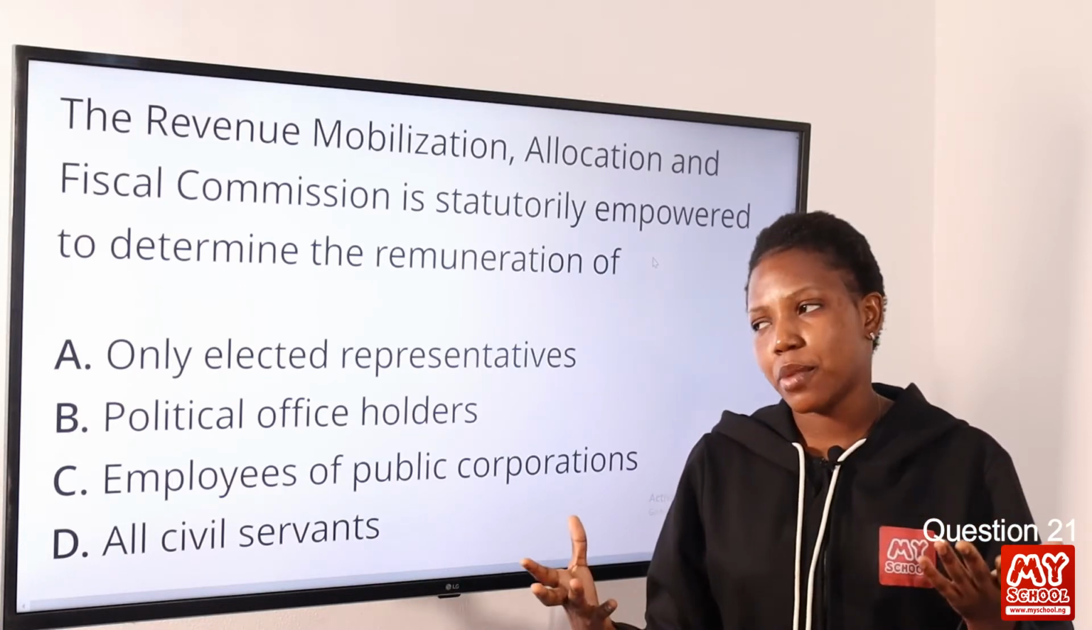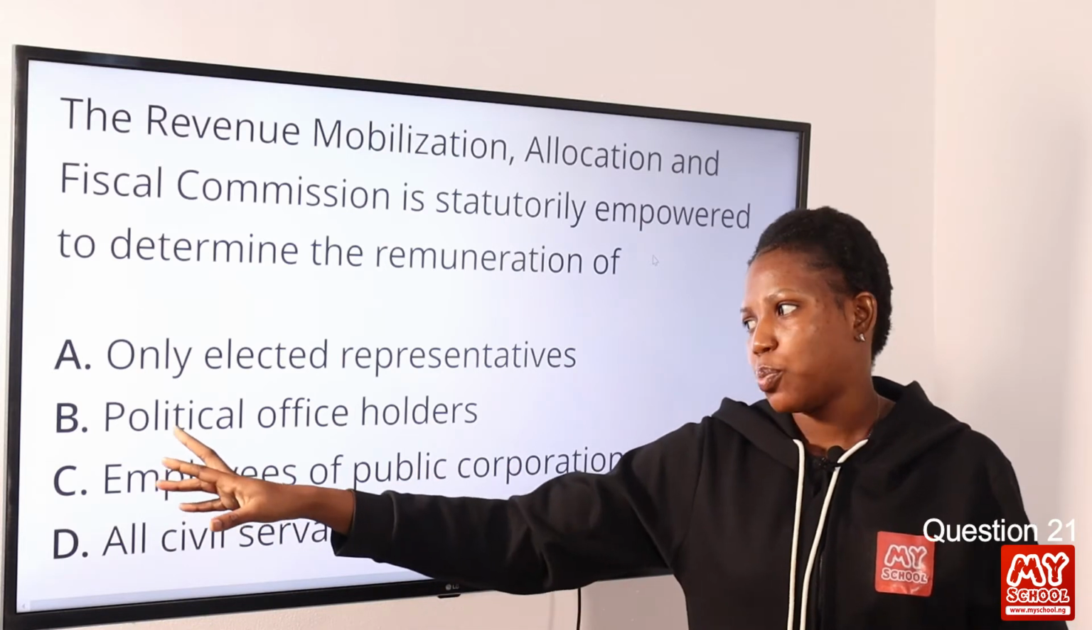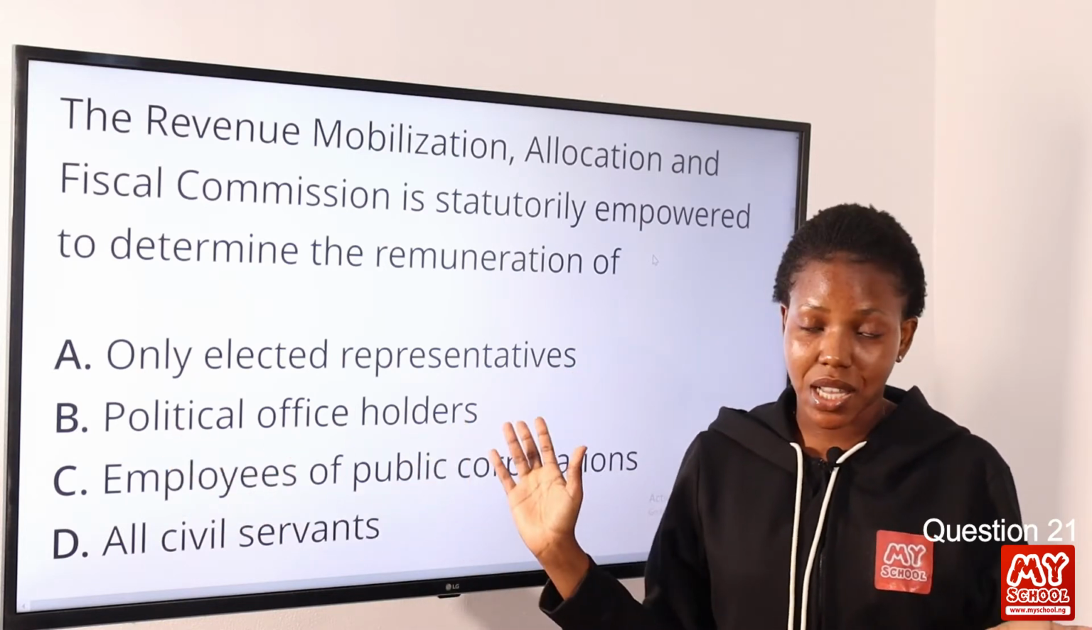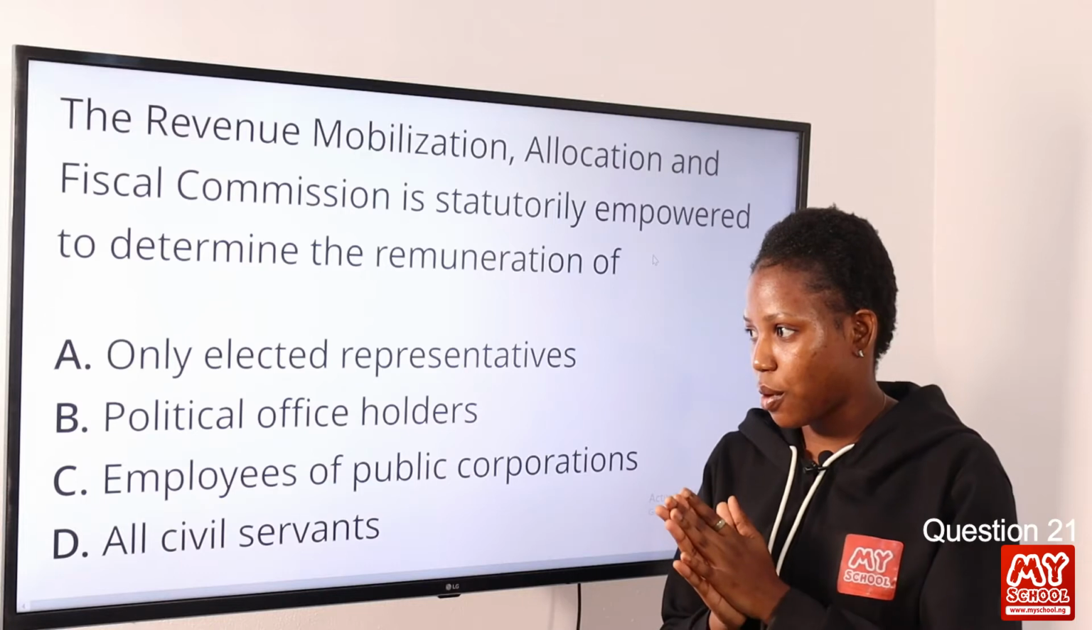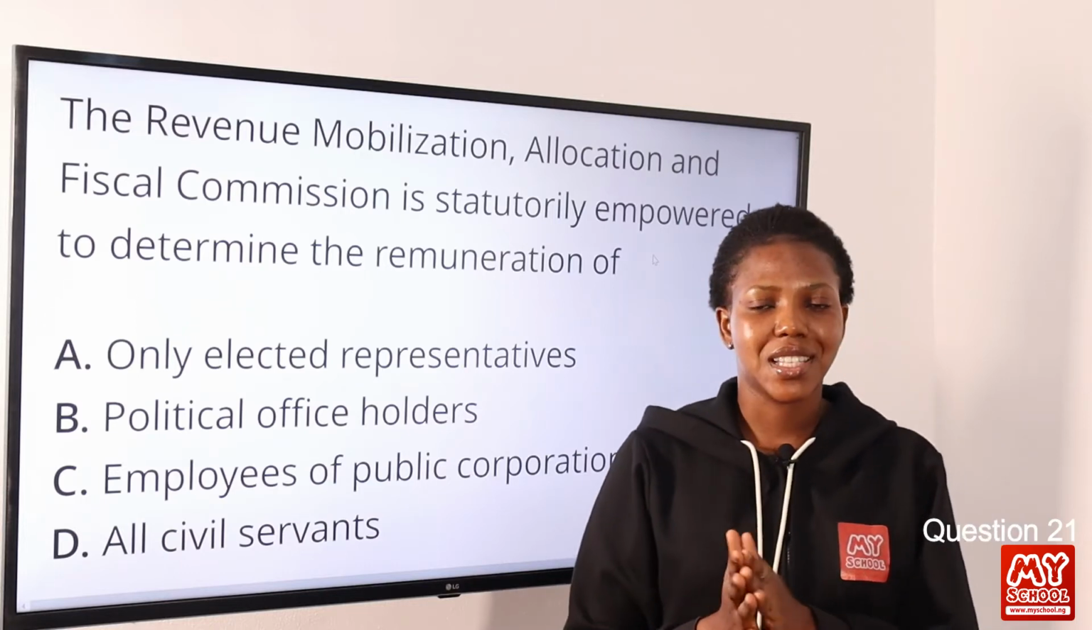Now, how do we describe them? We can describe them as political office holders. So this is the best answer to this question, and so therefore option B is the correct answer to this question.